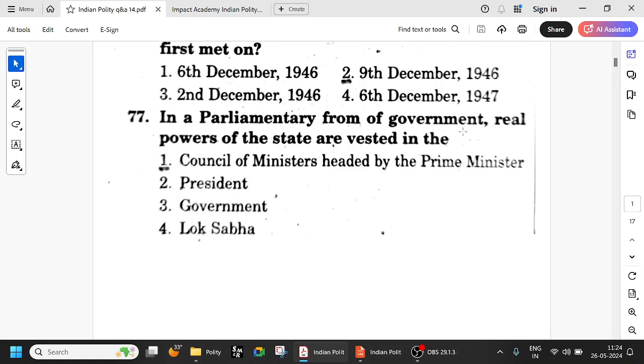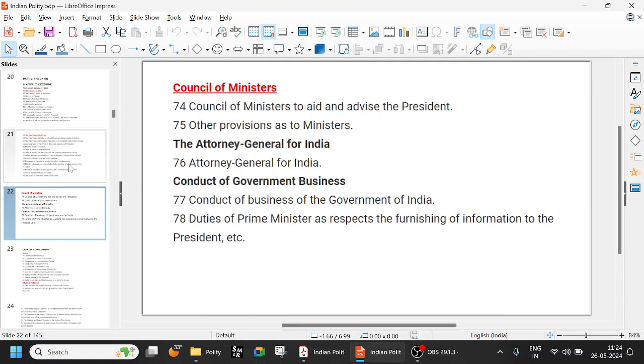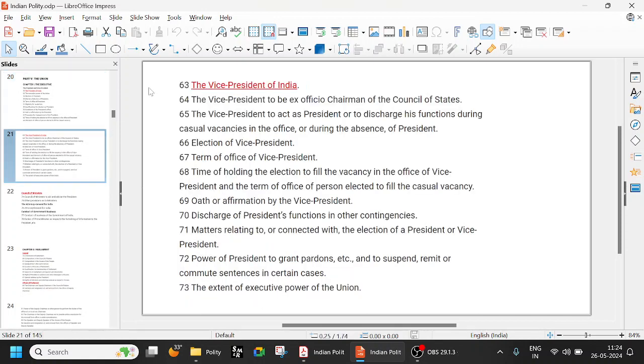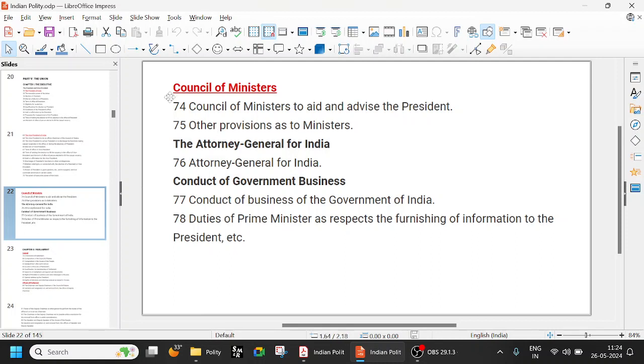So in a parliamentary form of government, real powers of the state are vested in the Council of Ministers headed by the Prime Minister. So if you look at the President, it is article number 52. President is article number 52. Vice President is 63. But President is only nominal head. So article number 74: Council of Ministers to aid and advise the President.